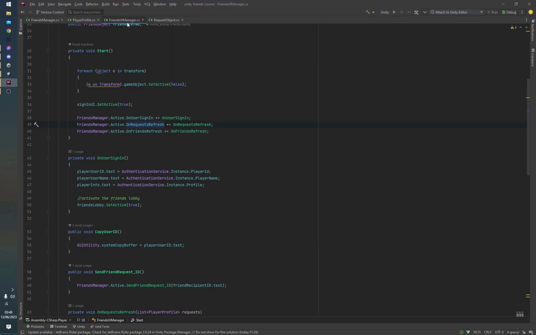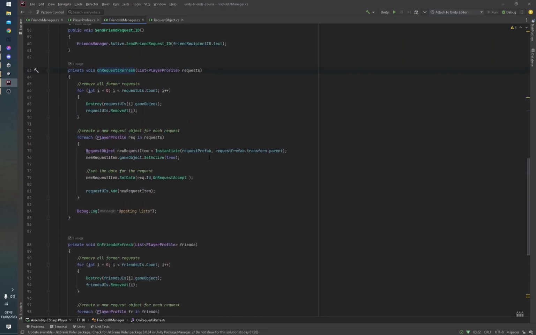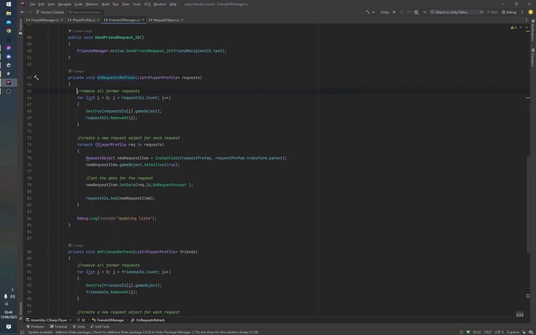So this is actually done here in the friends UI manager. You can see in the start function we subscribe to the onRequestRefresh callback from the friends manager, and we call this onRequestRefresh function. Now all that this does really, it just removes all the other former requests that we have. So basically we're just cleaning up these requests, and then we spawn in a new game object to display every single request. So you can see here we instantiate a new game object, we make it a parent of the previous prefab. I'll show you something funny about these prefabs and the way that I create them in Unity. Here we make sure to set these as active, and we set the data.